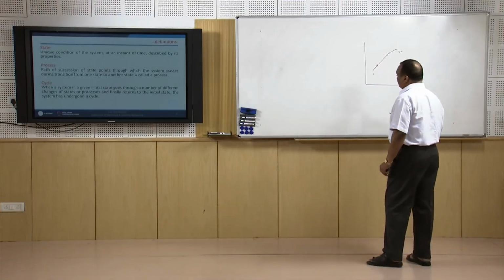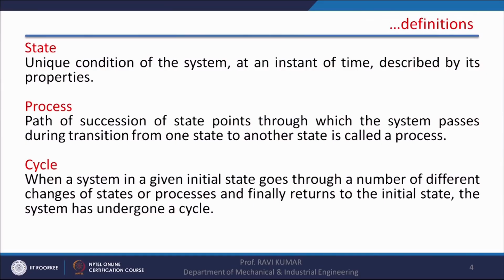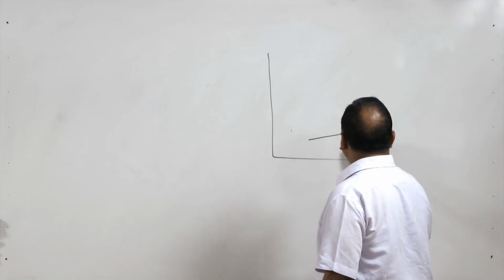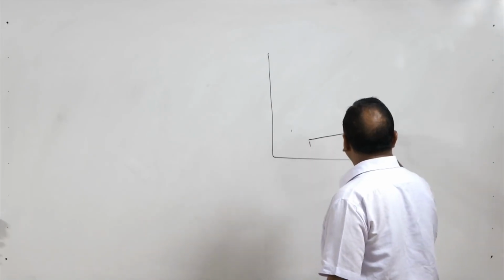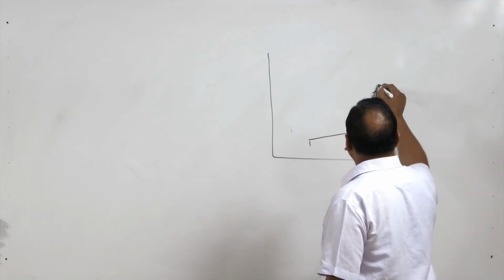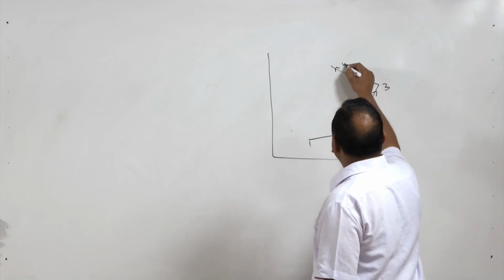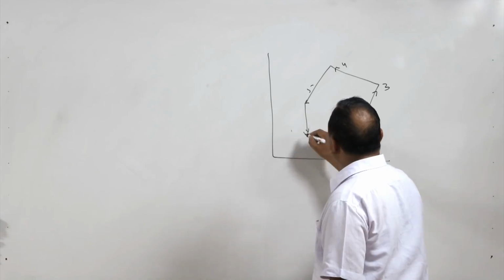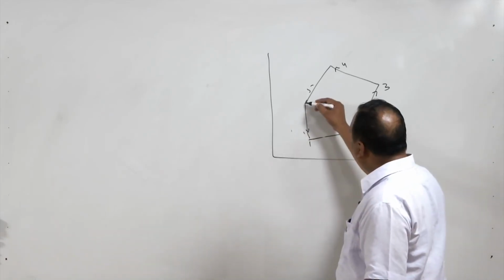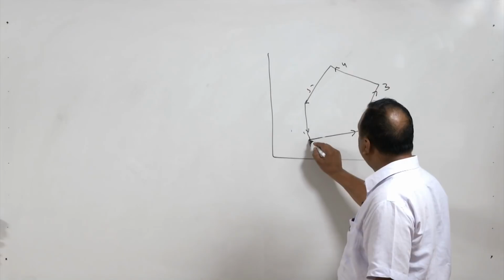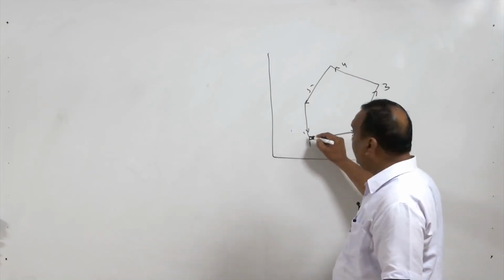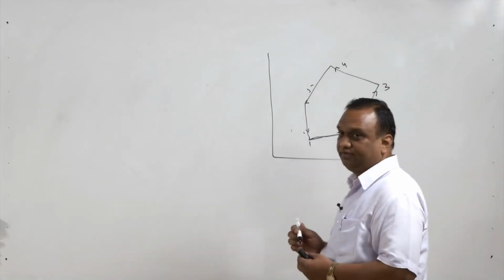Now, a thermodynamic cycle is a combination of thermodynamic processes, let us say from state 1 to state 2, state 2 to state 3, state 3 to state 4, state 4 to state 5 and state 5 to state 1. So, if the final state of the last process and the initial state of the first process are the same, then this is called a thermodynamic cycle.